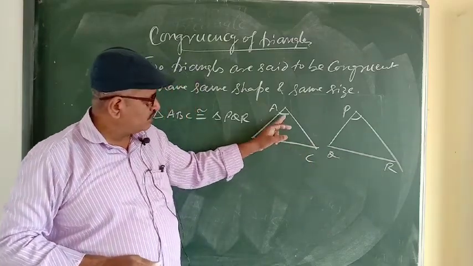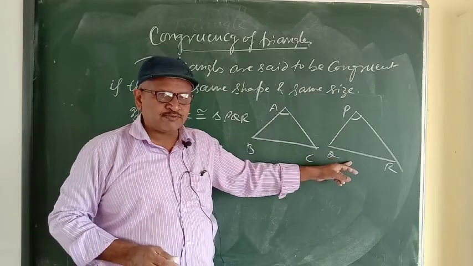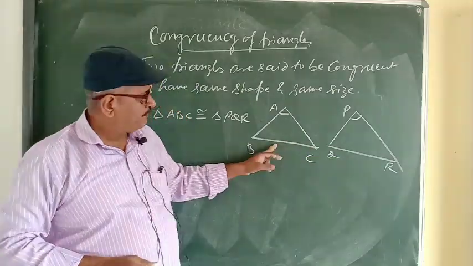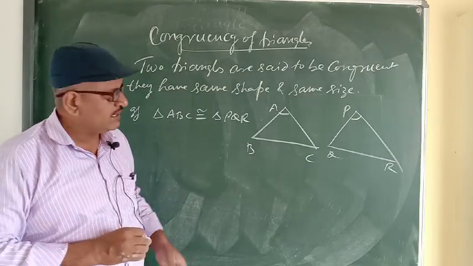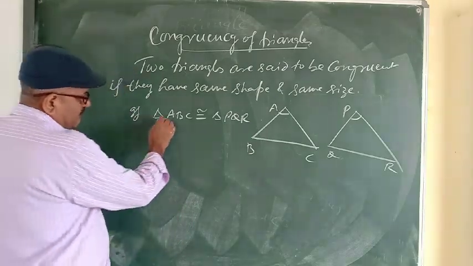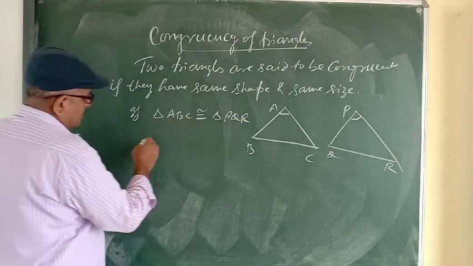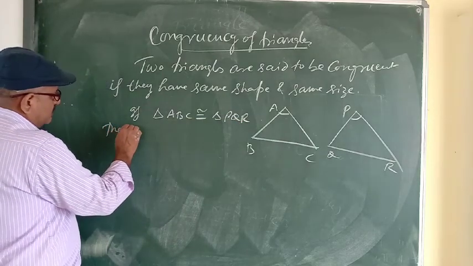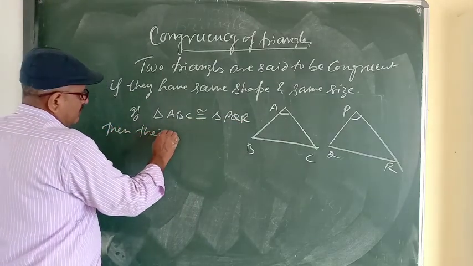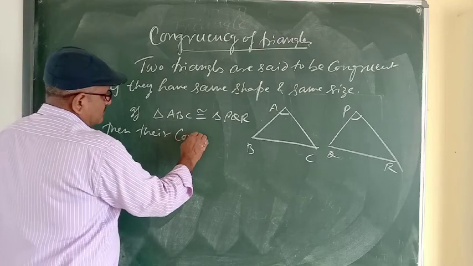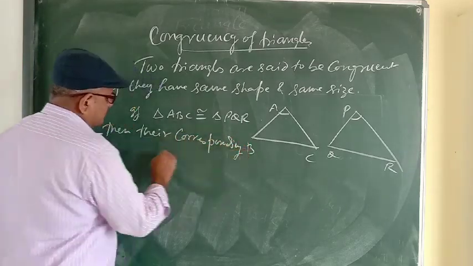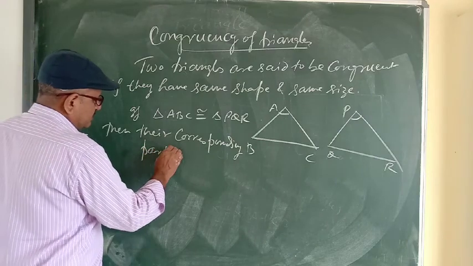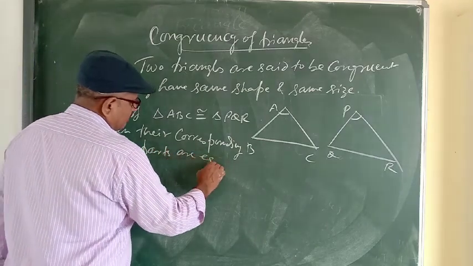So sides opposite to equal angles are called corresponding sides, and angles opposite to equal sides are called corresponding angles. So if triangle ABC is congruent to triangle PQR, then their corresponding parts are equal.